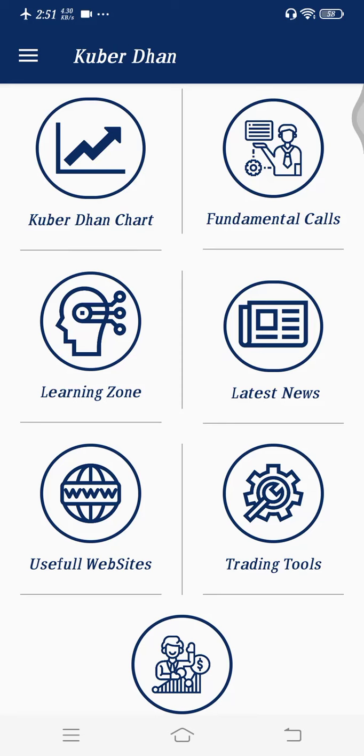Hello friends, we are very happy to announce we have introduced a new mobile application, the Kuberdhan Trading mobile application. This is a very good application. This will help to identify good profitable trades. Give me 5 minutes of your valuable time. I will explain everything about the application, how to use it, and what is free and what is chargeable. So please invest your 5 minutes.